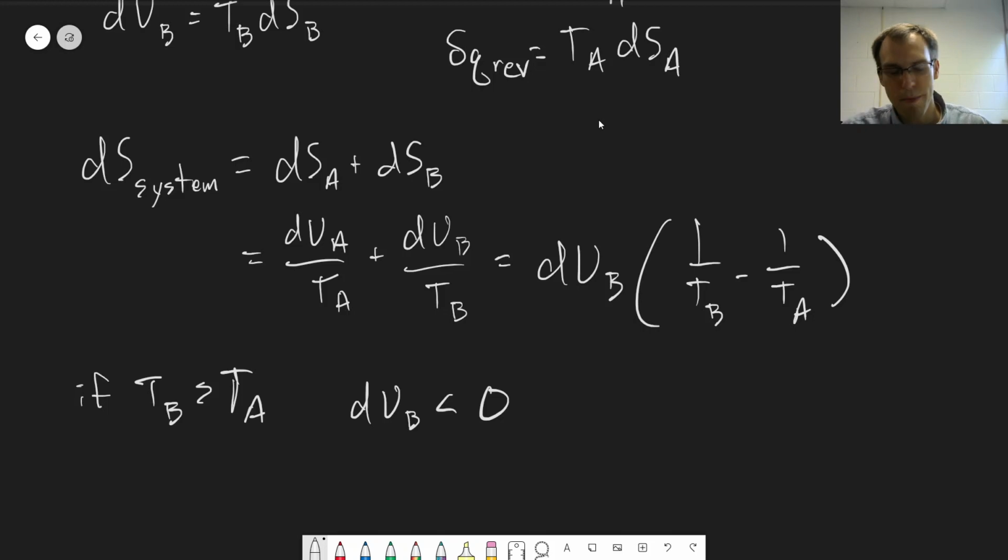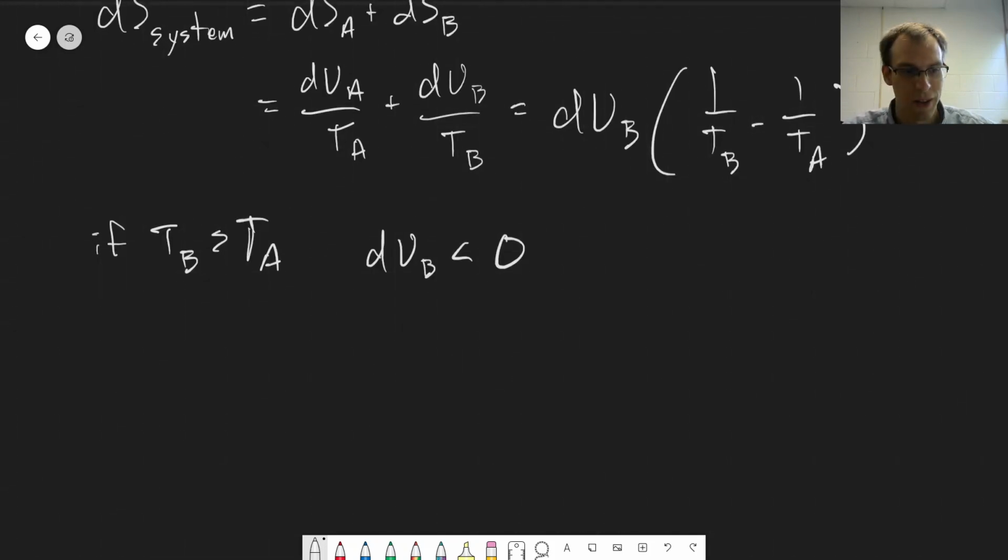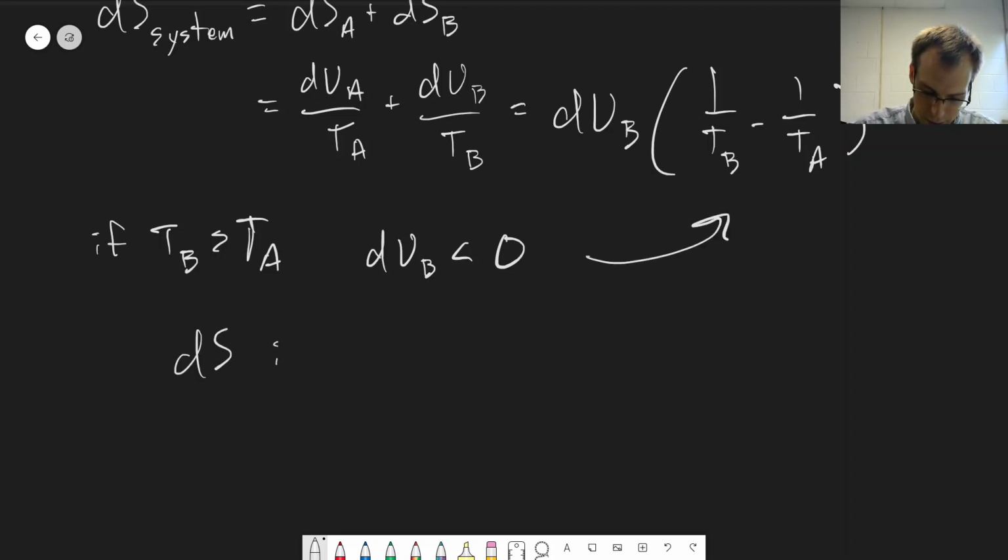And what does that mean for the overall entropy of the system? According to the second law, it should be positive. And there's no overall change in the energy for our entire system. So what is driving this? It is the entropy change. So we should have an entropy change that's greater than 0. And so if TB is greater than TA, looking at this expression here, we should get that dS is positive.